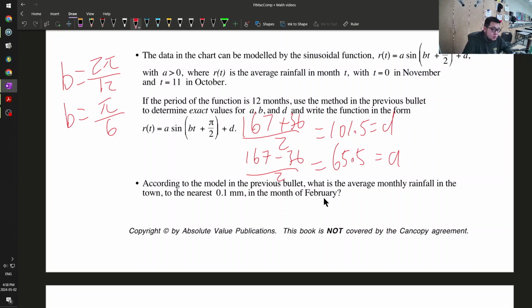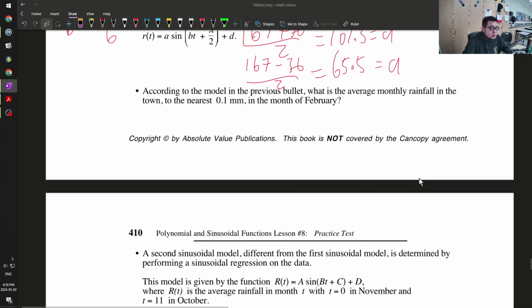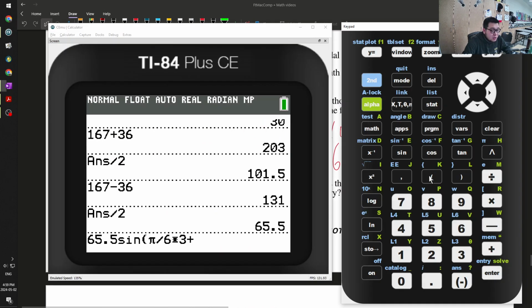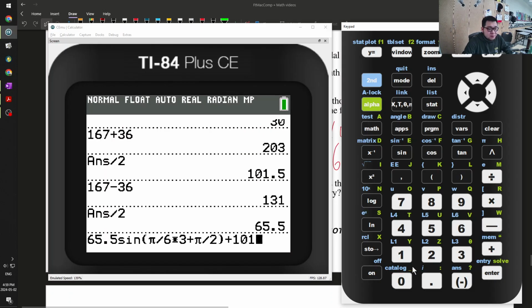So T is equal to 0 in November. What is T in January or February? 1, 2, 3. So T is equal to 3, times the bracket of 3 plus pi over 2, plus D. What is my D value? 101.5.